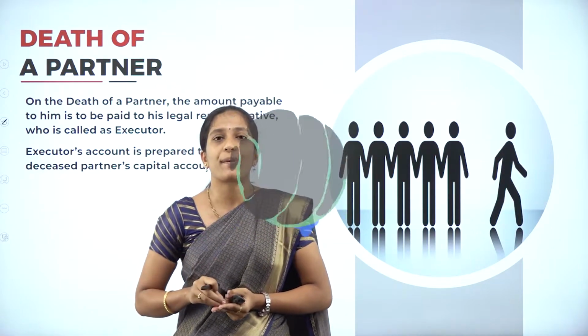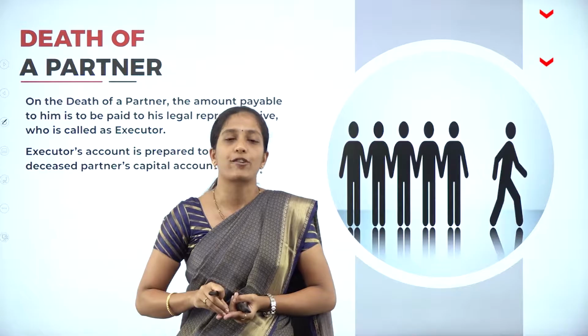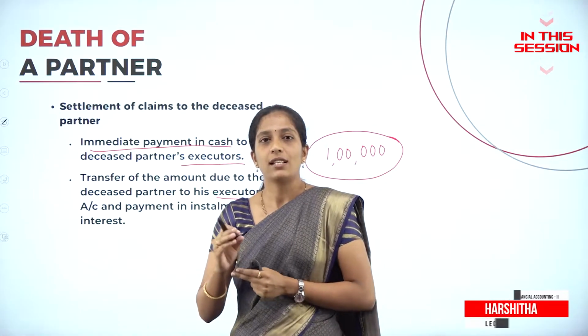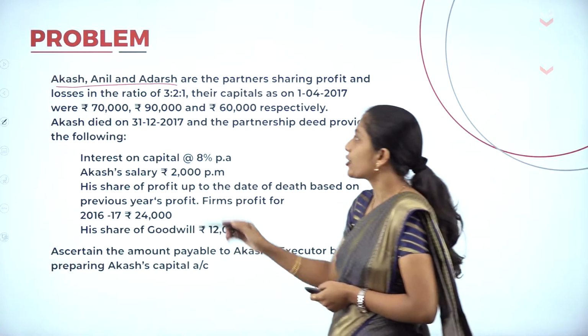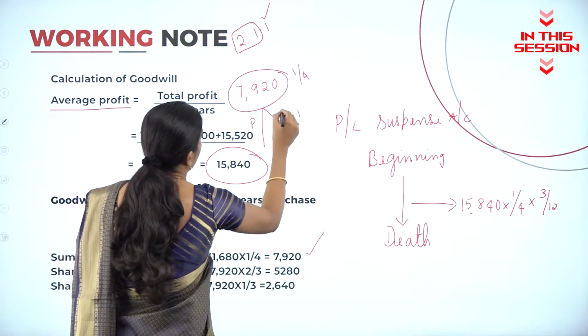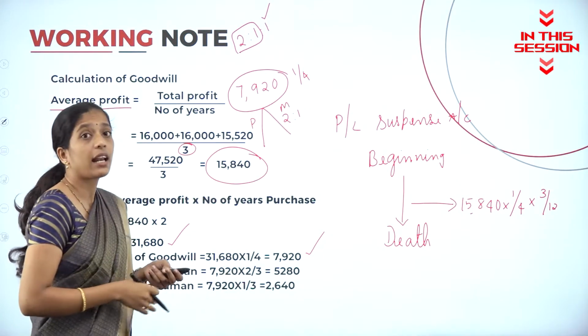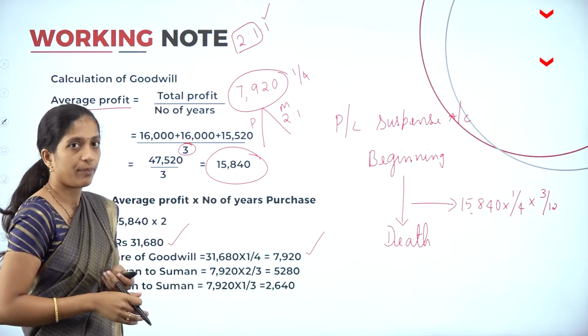So what is death of a partner? If a person dies in the existing partnership firm. So there are two ways. Either they can make the payment immediately by paying cash, sharing profit and loss in the ratio 3:2:1. Pawan and Madan in which ratio? Gain ratio. So what is the gain ratio here? 2:1.